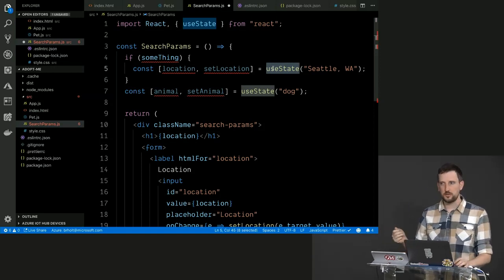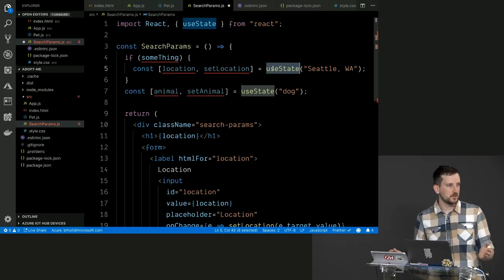So I'm actually going to introduce you to an ESLint rule that's going to make you do that. But I just want to very much underscore the fact that you cannot put it in an if statement and you cannot put it in a for loop, or really any sort of conditional or unpredictable logic.